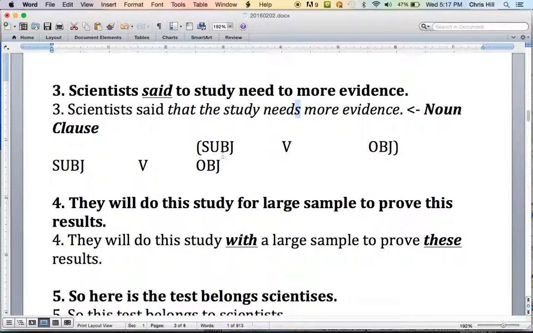Now, the structure was a little bit confusing. Notice the study is like a subject. Needs is a verb. More evidence is an object. So all of this is a clause. It's a noun clause because it's acting like a noun, which is the object of the main clause. Scientists, subject, said, verb, and all of this is the object. The object has a subject, verb, and object. We call this a noun clause.